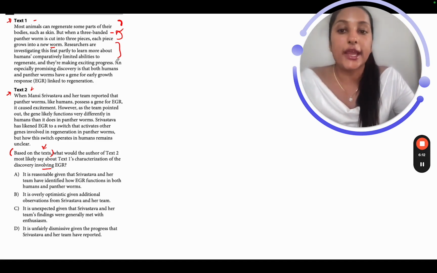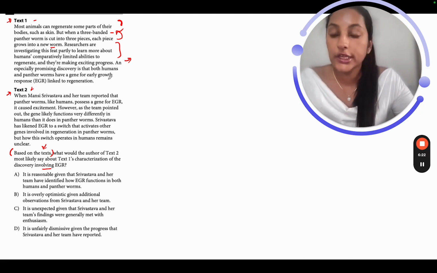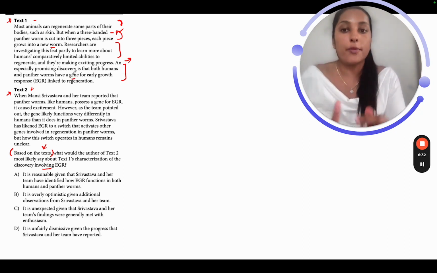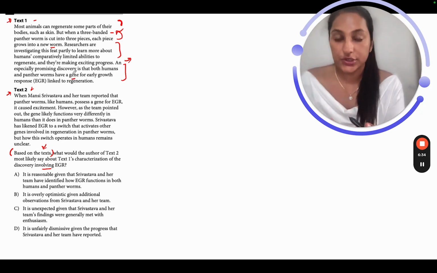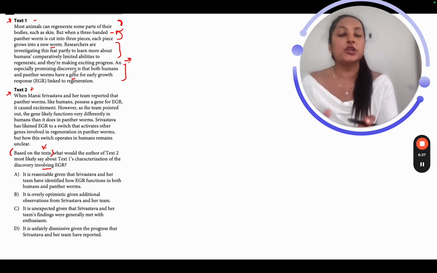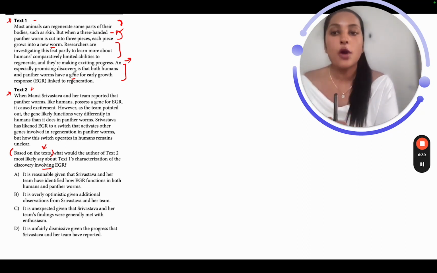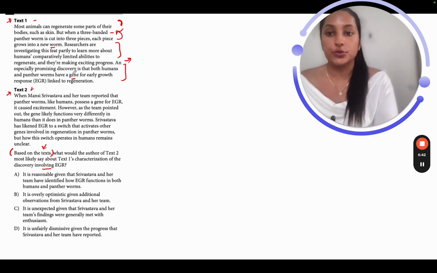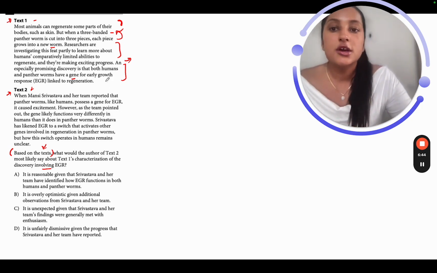And they are making exciting progress. So whatever the progress is, it's on the right track. An especially promising discovery is that both humans and panther worms have a gene for early growth response linked to regeneration. So what is that exciting discovery they are talking about? It's basically this: humans and panther worms have one particular gene in common which leads to regeneration. So they are being optimistic about this discovery because this gene is in common between panther worms and humans. And what is that gene? That's the early growth response we are talking about.